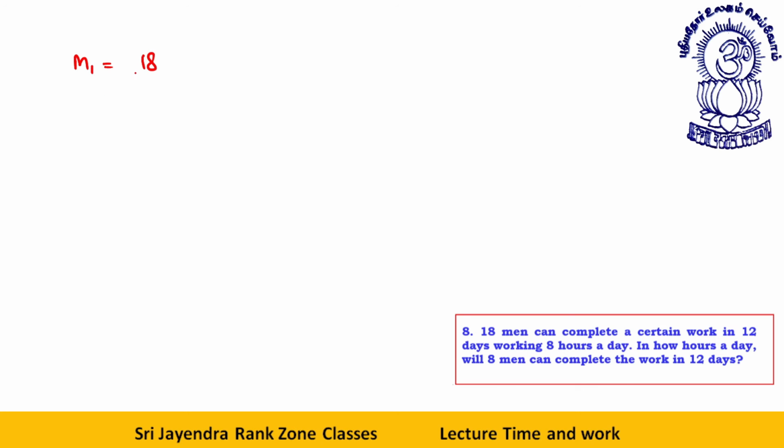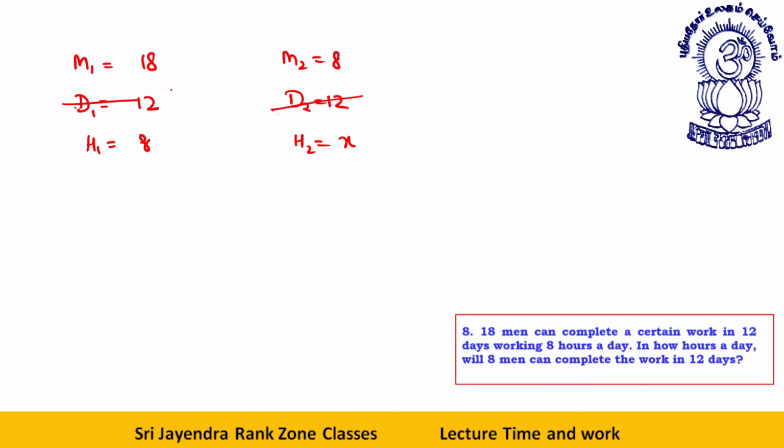18 men, 12 days, working 8 hours a day. In how many hours a day will 8 men complete a work in 12 days? You need to find X. Okay. So, students, one thing is obvious. If this D is same, you just cancel it. You don't need to write it.